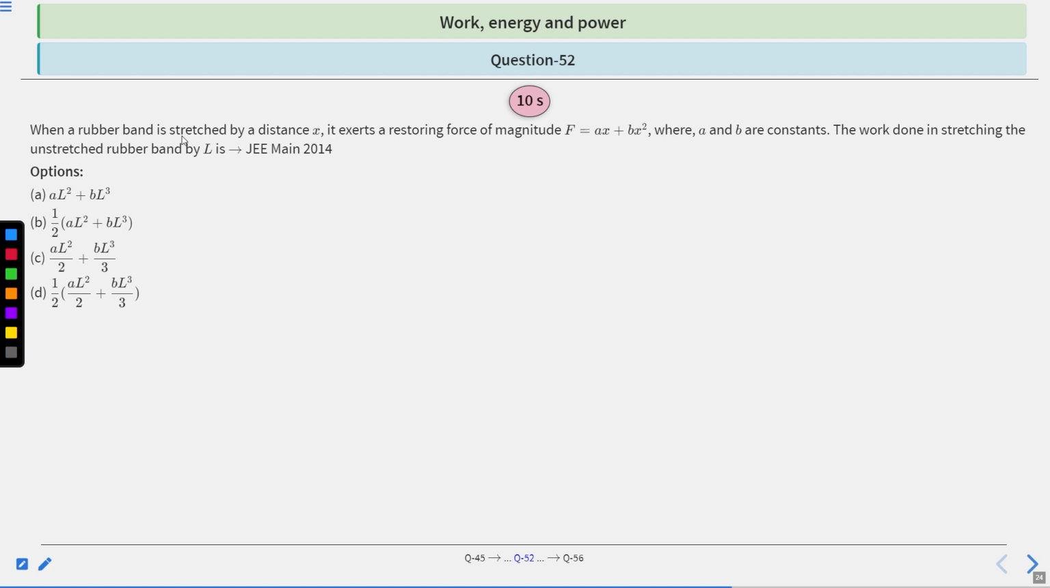When a rubber band is stretched by a distance x, it exerts a restoring force of magnitude F equal to ax plus bx square. Clear? Where a and b are constants. The work done in stretching the unstretched rubber band by length L is what? So given options A, B, C, D. Which option is correct? Clear? You have 10 seconds to solve this question. After 10 seconds, we will provide the solution. Clear? Let's find a solution.